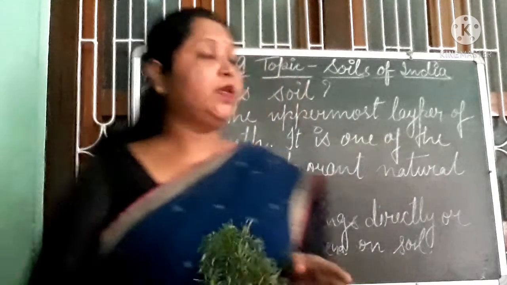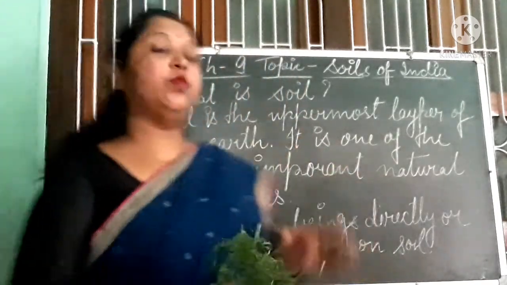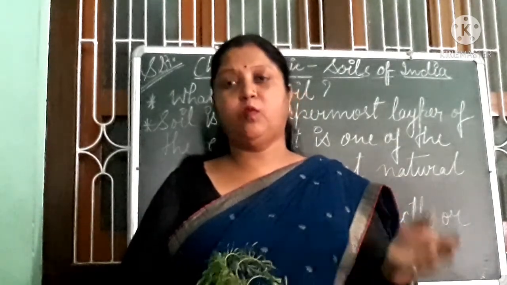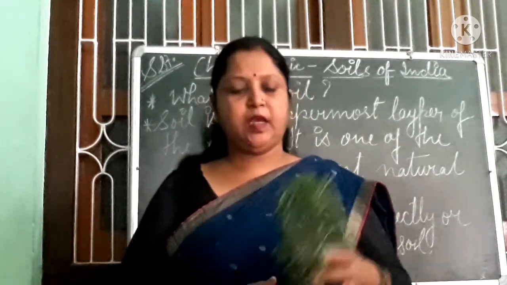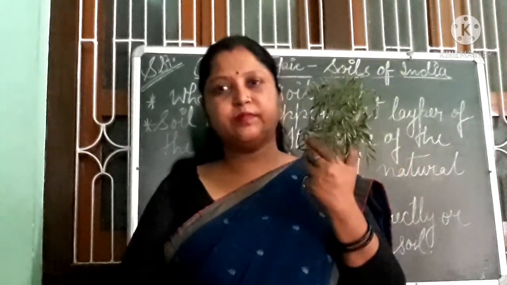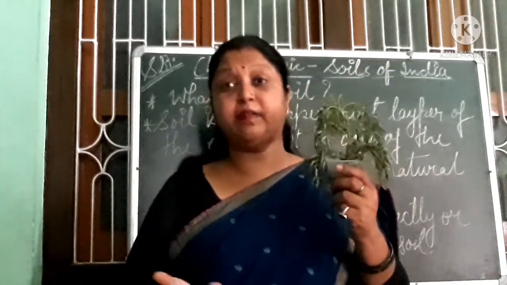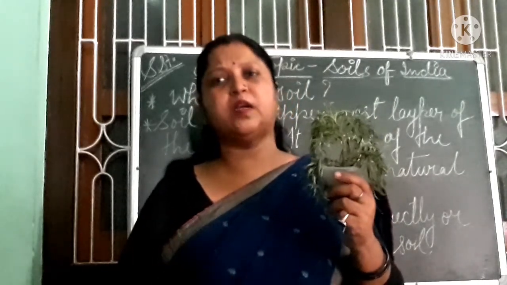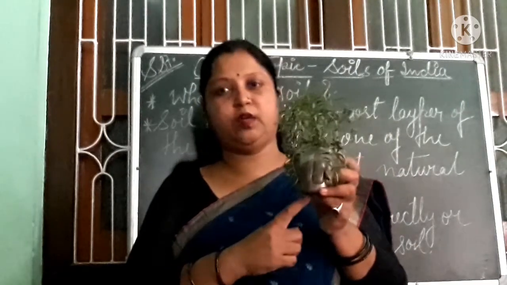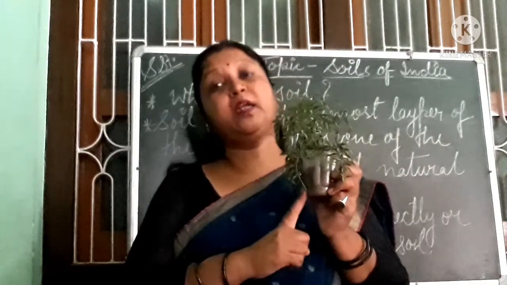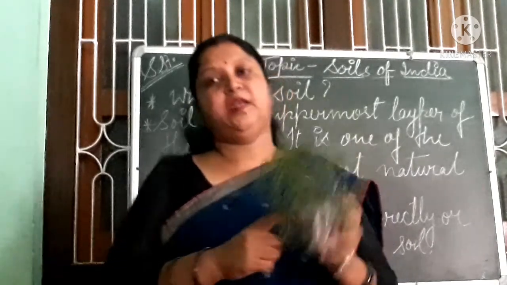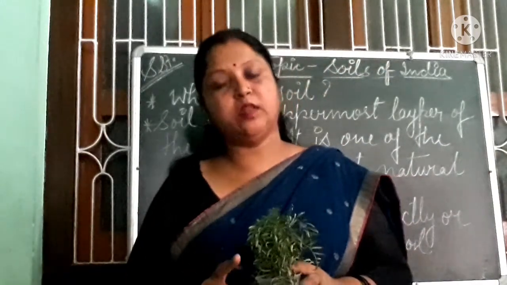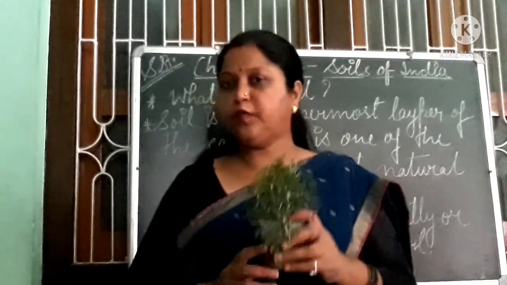I will tell you. Soil is the uppermost layer of the earth. It is a natural resource like water and mountains, understand? And plants give us food items, wheat, rice, and medicines also. Cotton plants give us cotton. And where do plants grow? In the soil. So soil is very important for us. Understand? All living beings directly or indirectly depend on the soil. I hope all of you understand.